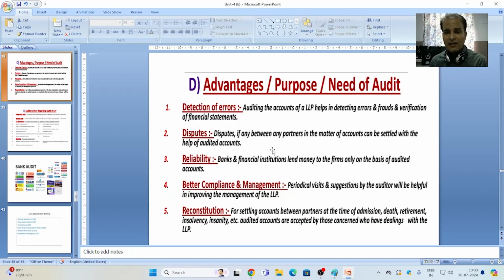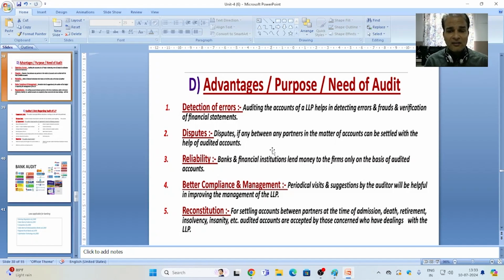Third point is reliability. Banks and financial institutions lend money to firms only on the basis of audited books of accounts, again because they provide reliable and faithful information.